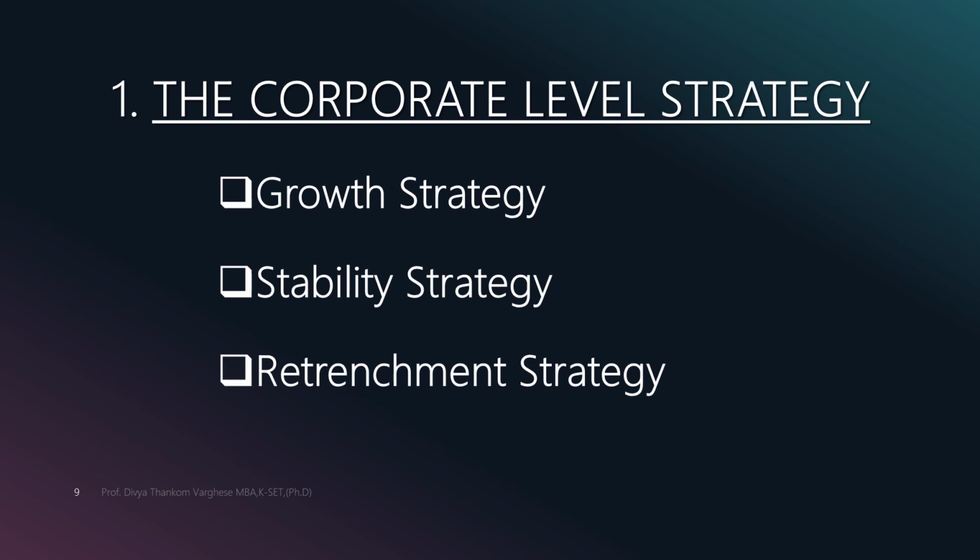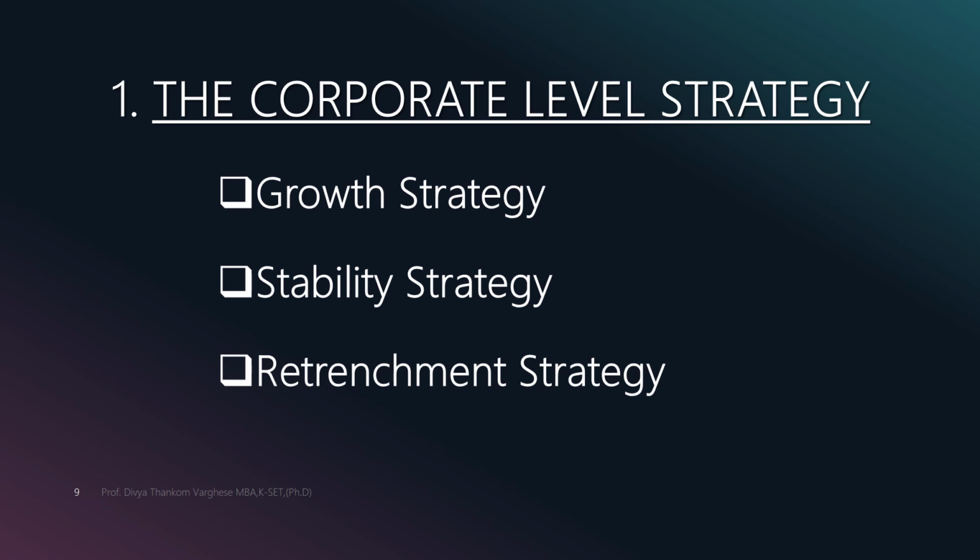The corporate level strategy. Top management has four corporate level strategies available to them. They may elect to pursue a strategy of growth, stability, retrenchment, or a combination of those. SWOT analysis helps in determining which of these corporate strategies is most appropriate for a particular firm. Now, the first one is a growth strategy.